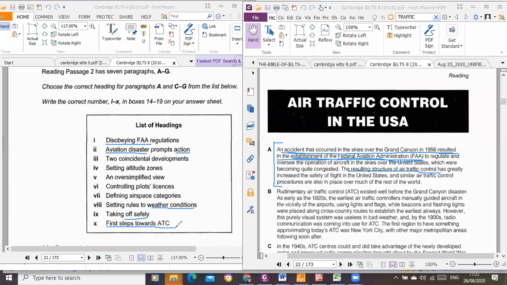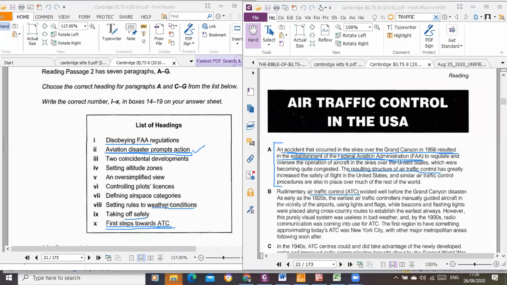First steps towards ATC. Now, in my mind, I'm thinking this is all about the establishment of the FAA and what led to it. Could it be first steps towards ATC? Did they mention ATC? What is ATC? Air traffic control. Could it be first steps towards ATC, or could it be aviation disaster prompt action? These are the two that look like it at all. All right, and the answer is 2.